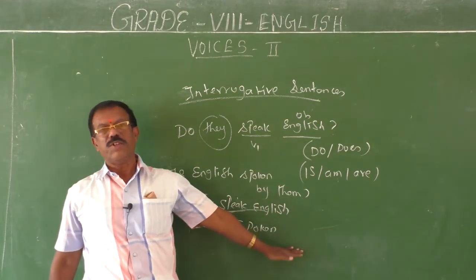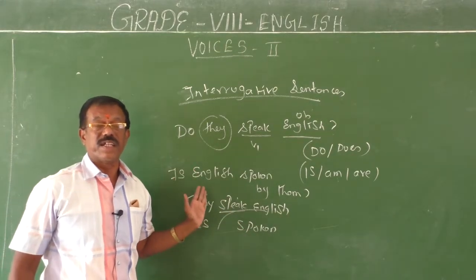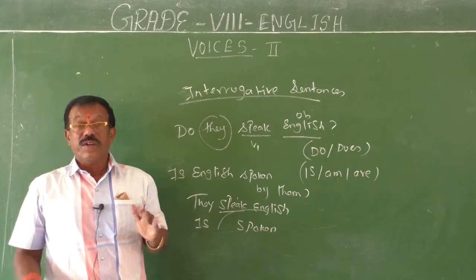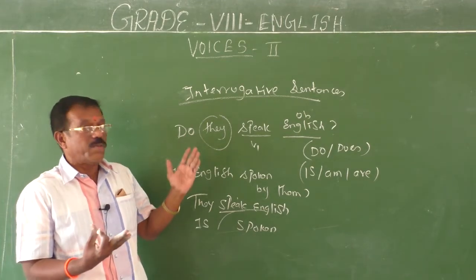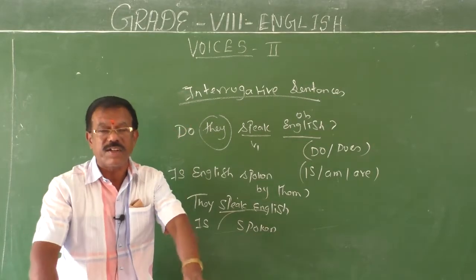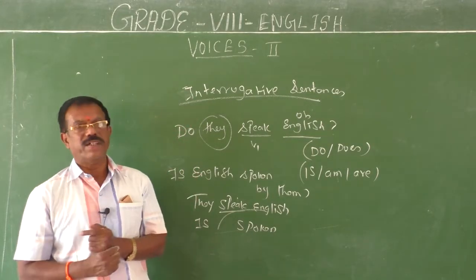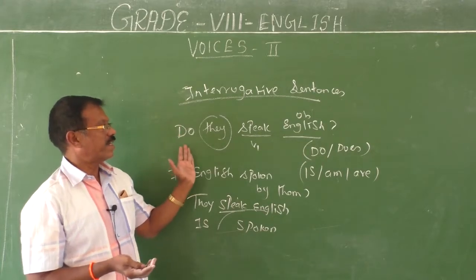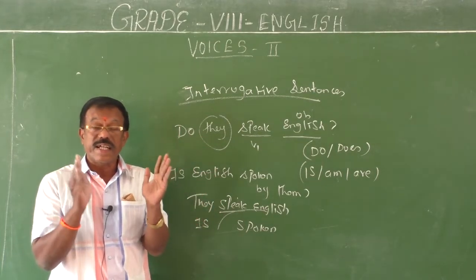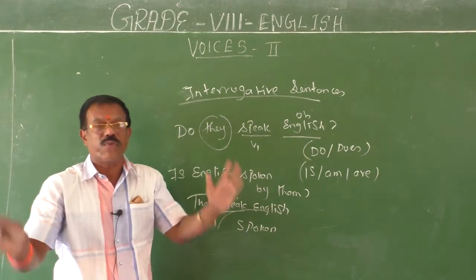Then they should be changed into by them automatically. So this is the way to change an interrogative sentence into passive form. When you change an interrogative sentence into passive form, the sentence in the passive form should also be in interrogative form. That is very important. Okay. So that should be kept in your mind.